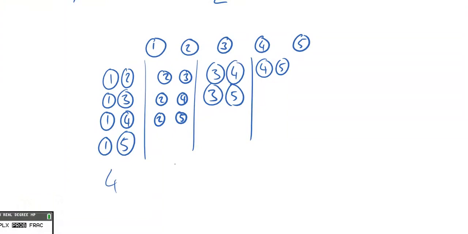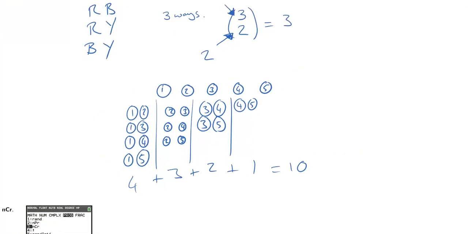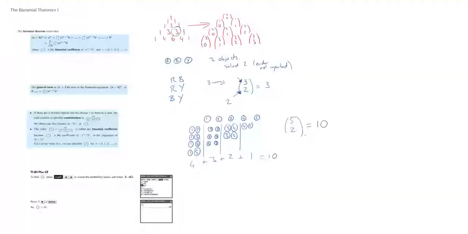5, 6, well, 3 there, 2 there, and 1 there. So if we add these up, we're going to get 10. Okay, so what have we learnt? Well, the number of ways of choosing 2 objects out of 5, so 5 choose 2, is 10. Does this match up with our Pascal's triangle?